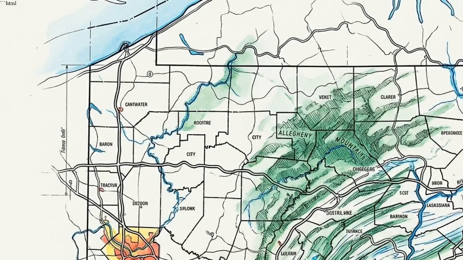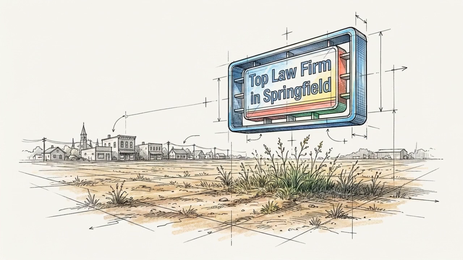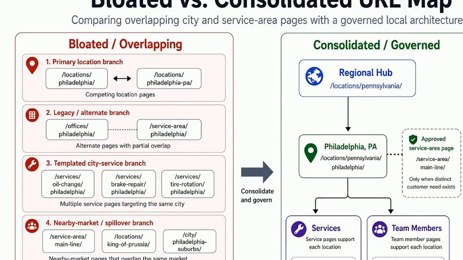They spun up a dedicated web page for every single geographic keyword with measurable search volume. If a city existed nearby, it got a page, even if the business had no physical office or storefront there. This diagram shows a bloated URL map.